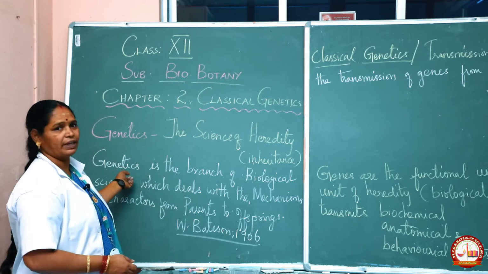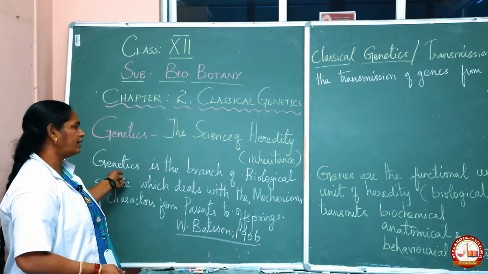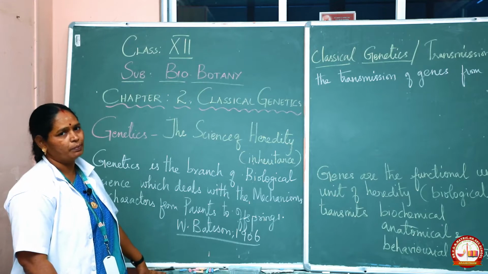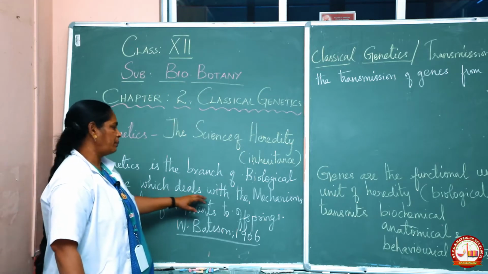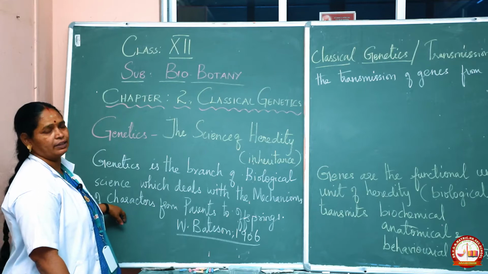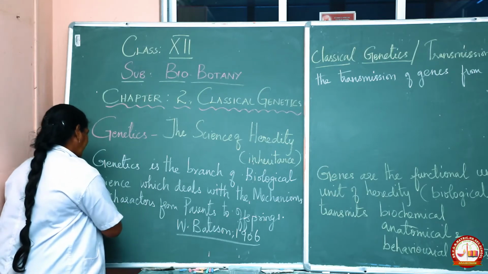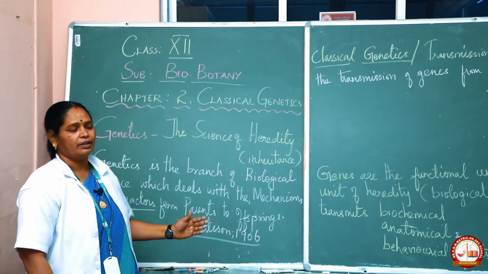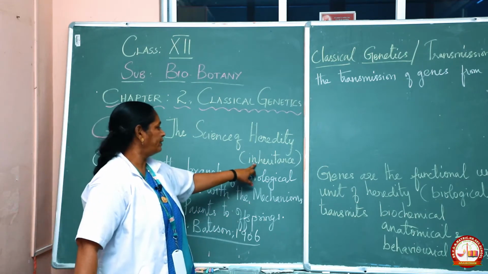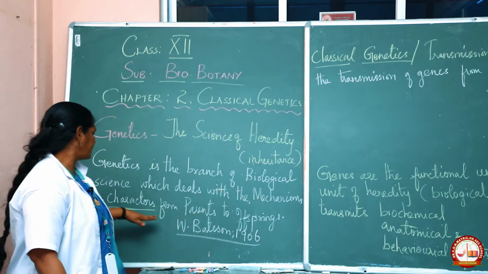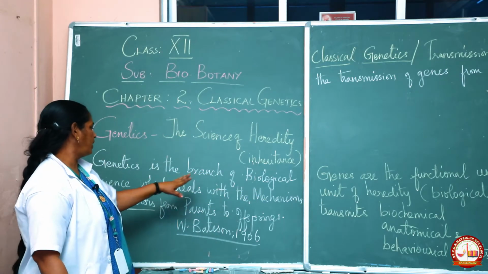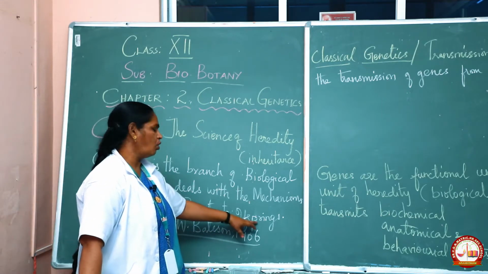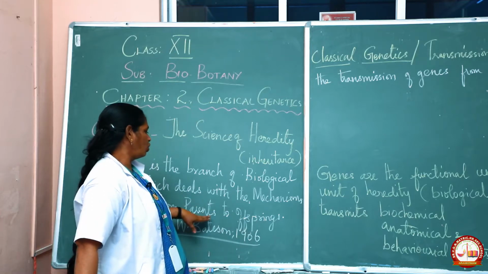In other words, we can have the definition for genetics. Genetics is a branch of biological science which deals with the mechanism of characters involved in transmission, or inheritance, from parents to offspring.